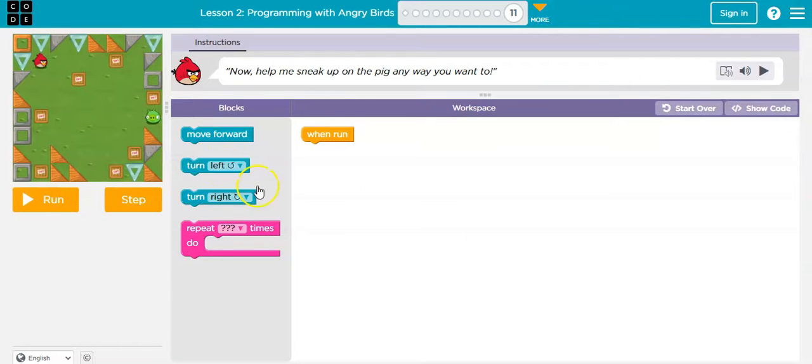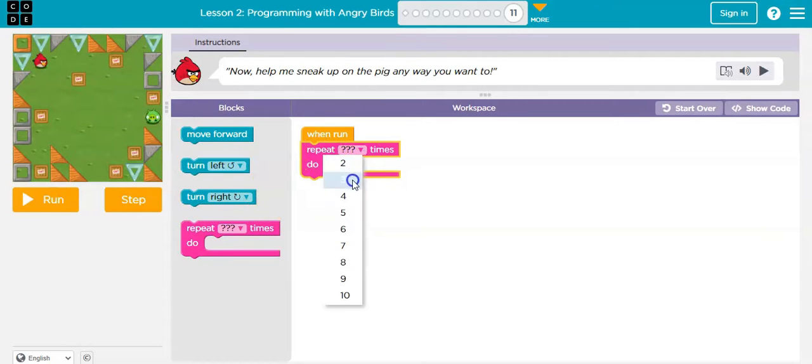Now we have to move the Angry Bird to the bad pig. So we have to put 3 moves forward. Instead of moving 3 moves forward, we will put a repeat of 3 times. Then we will first have to insert the move forward in it.